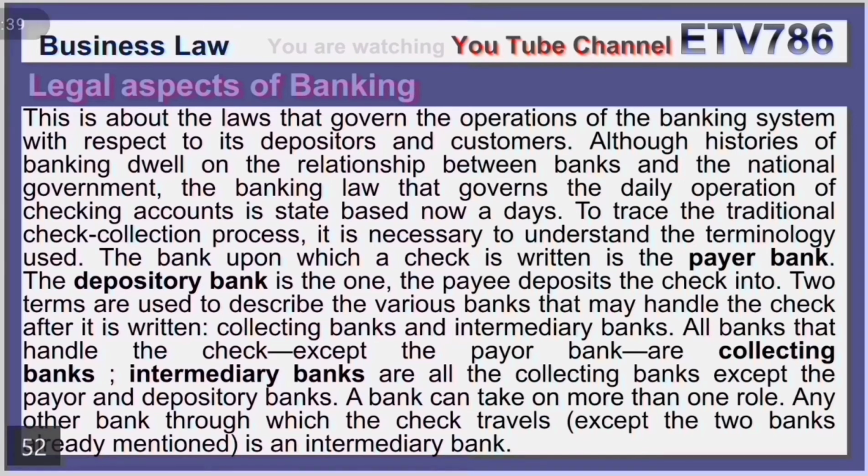To trace the traditional check collection process, it is necessary to understand the terminology used. The bank upon which a check is written is the payer bank. The depository bank is the one the payee deposits the check into. Two terms are used to describe the various banks that may handle the check after it is written: collecting banks and intermediary banks. All banks that handle the check except the payer bank are collecting banks. Intermediary banks are all the collecting banks except the payer and depository banks. A bank can take on more than one role. Any other bank through which the check travels except the two banks already mentioned is an intermediary bank.